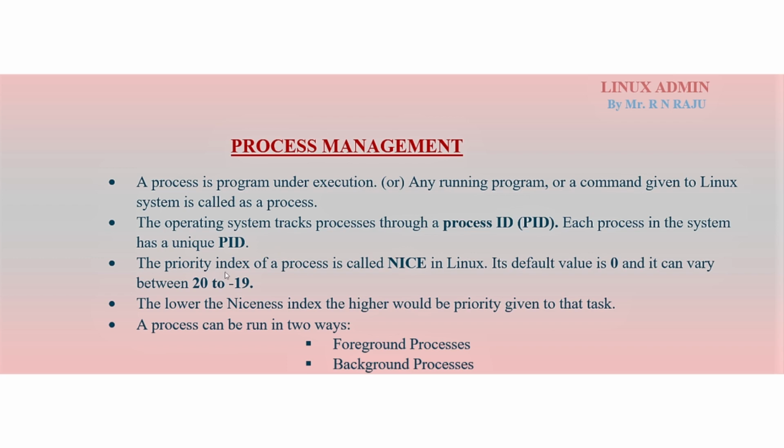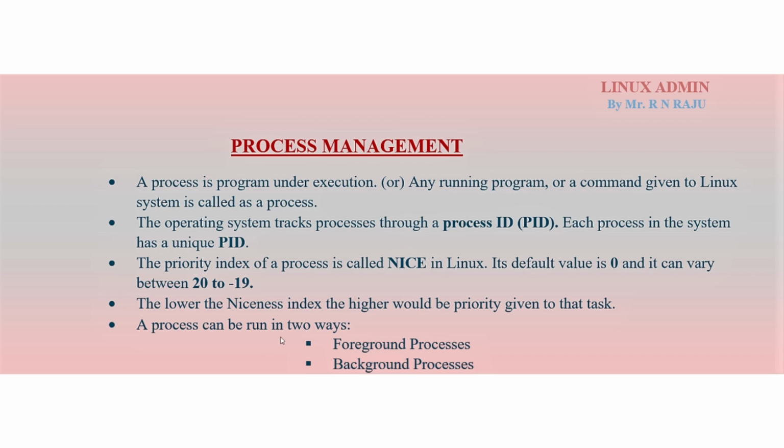The priority index of your processes is called NICE in the Linux operating system. The default NICE value is 0, and it can vary between 20 and -19. So overall there are 40 NICE values. Please remember, the lowest value is the highest priority. The lower the niceness index, the higher the priority given to the task.